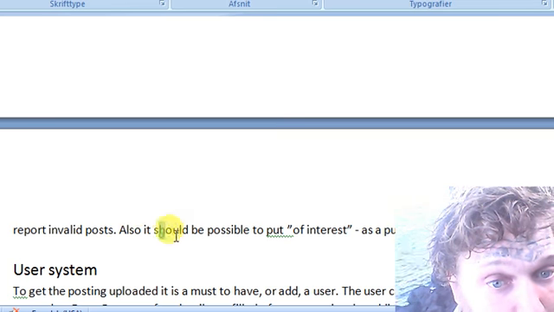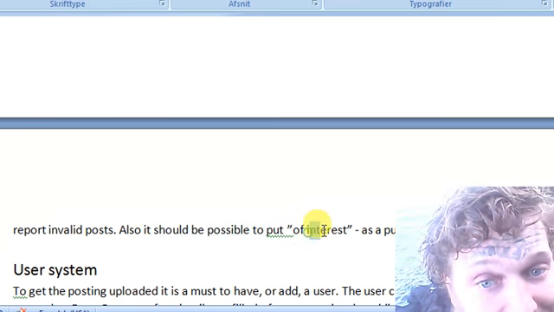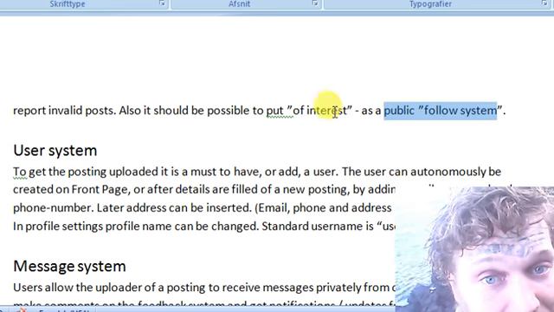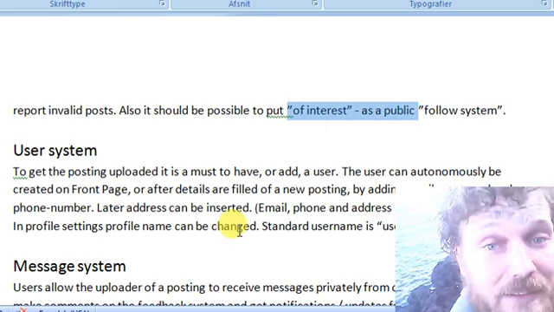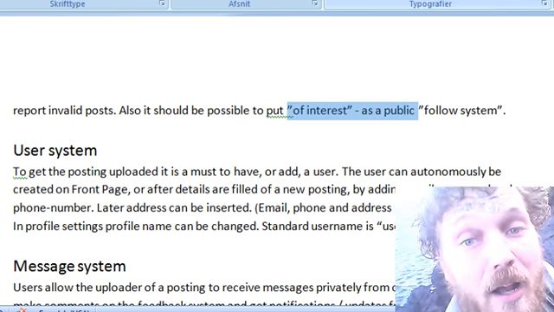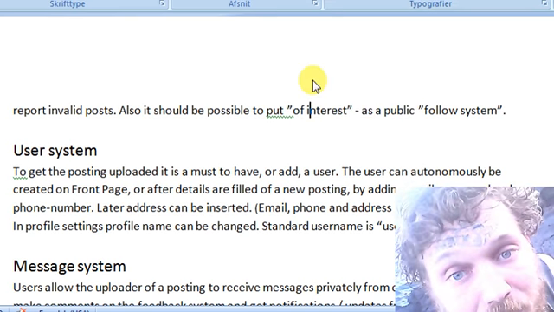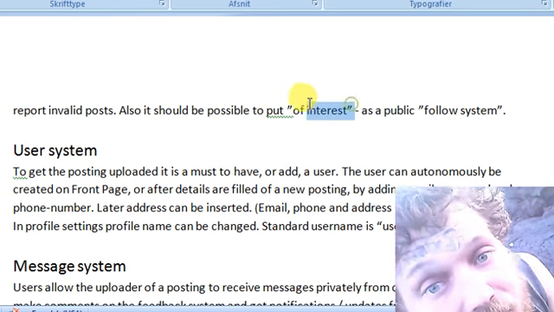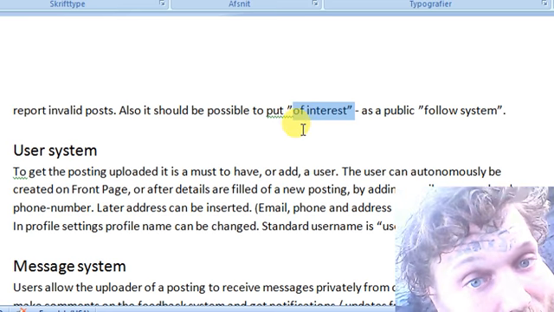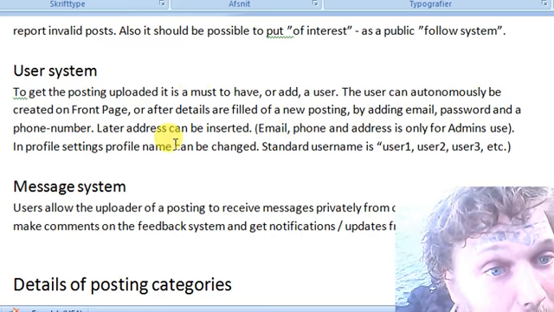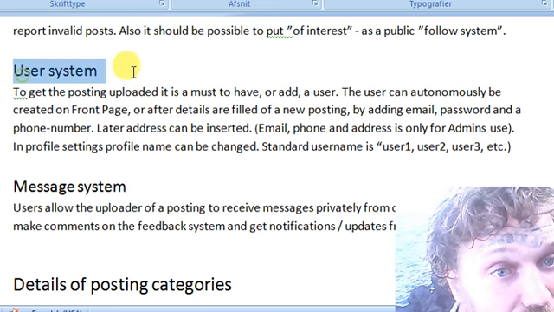It is also possible to mark of interest as a public follow system, and what I'm talking about here is the follow, which is in general on social sites, and here I'm just calling it of interest, and this is to receive updates for a certain posting. User system.